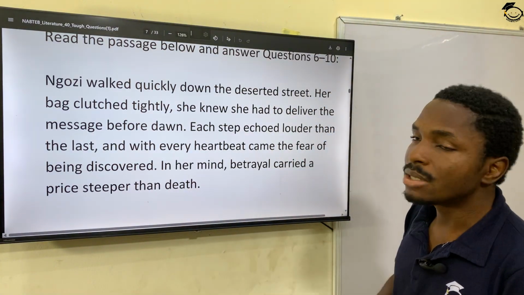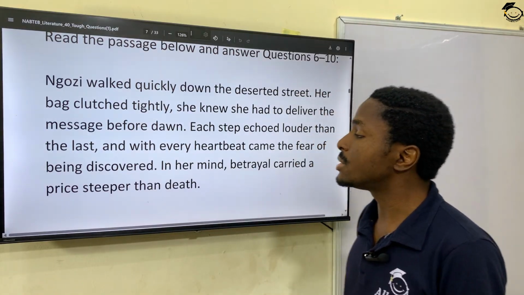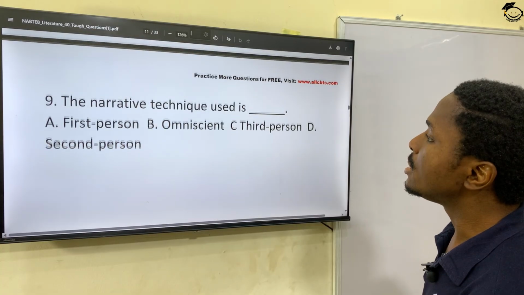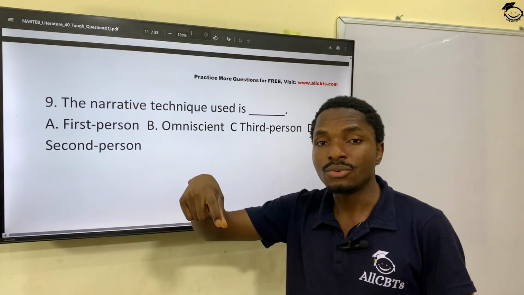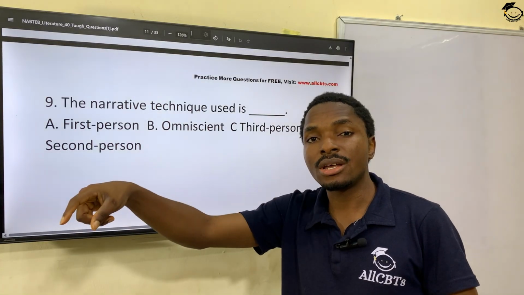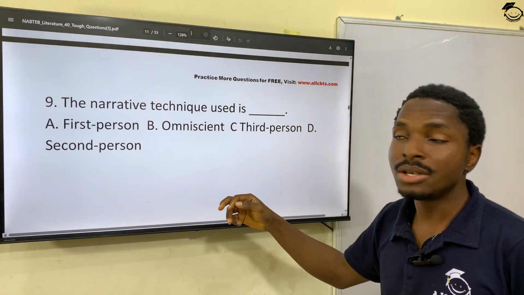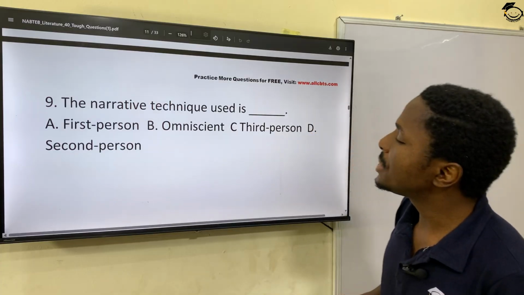So, what's the narrative person here? Let's see that question again, question 9. It says the narrative technique here is what? Because we see she there, we see Ngozi and we see she there. Ngozi described as she. It's a third person. Okay, so the narrative technique here is in the third person. Question 10.